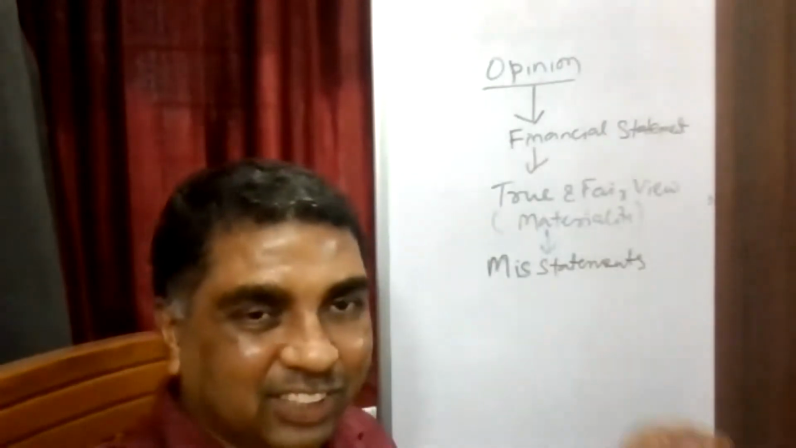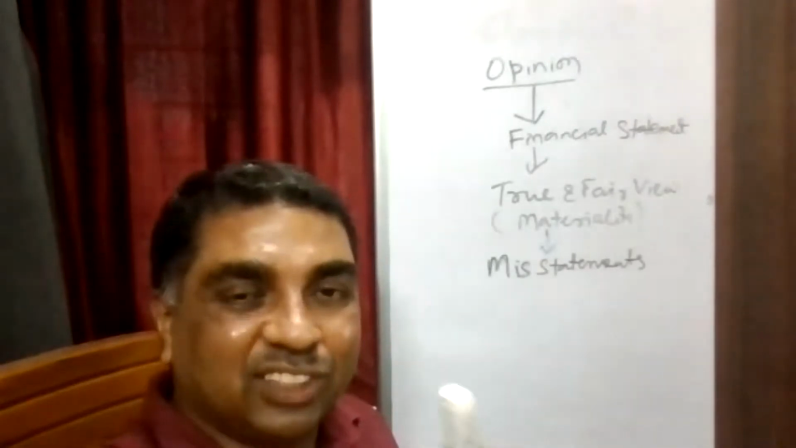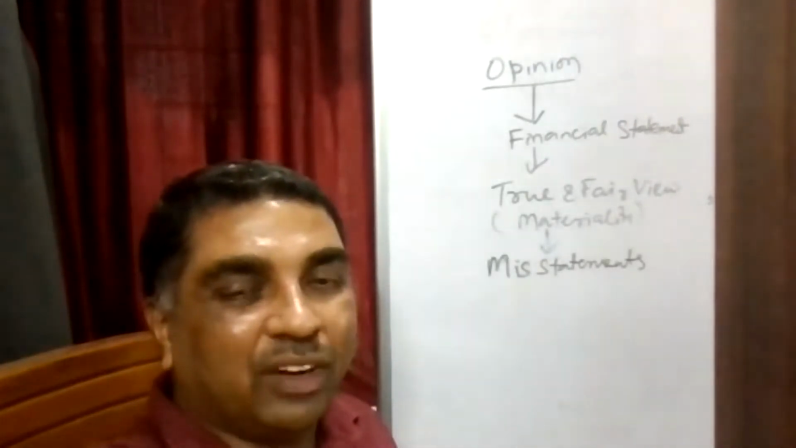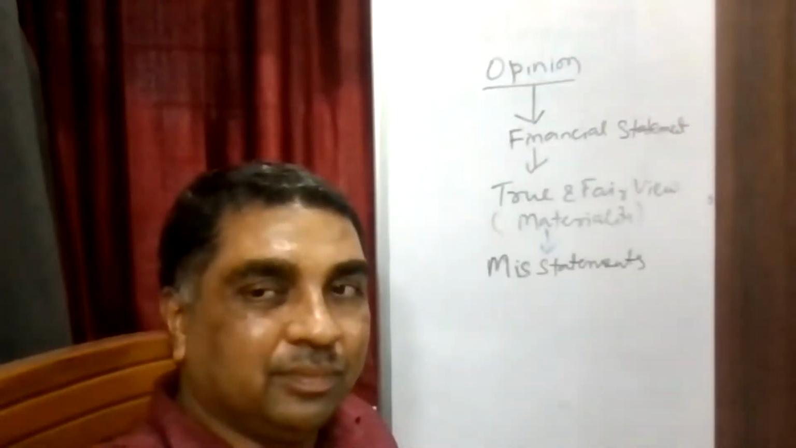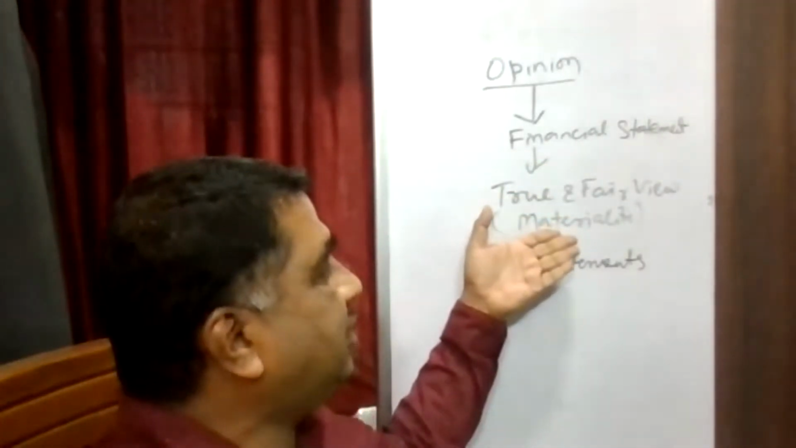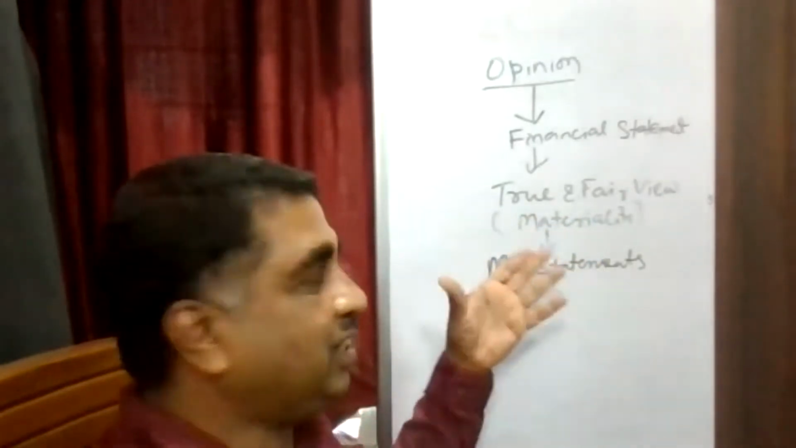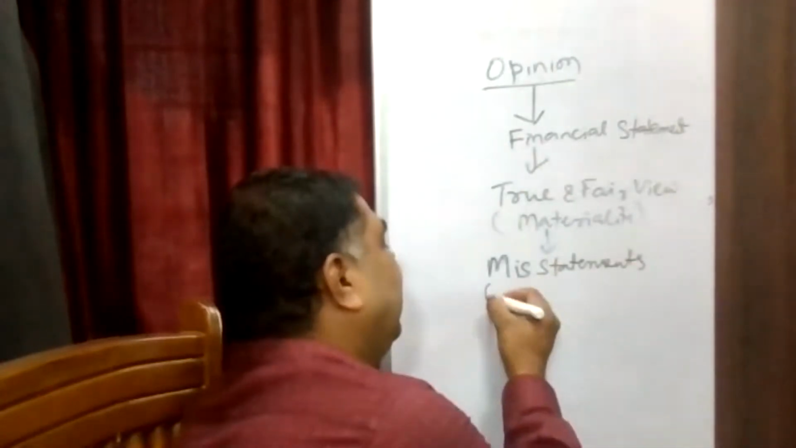Understood? This is the concept we discussed in our previous session. Even if there is some error, the financial statements may still be considered as showing a true and fair view. Are you agreeing with me? Yes, sir. Okay. Now, when we are talking about the financial statements, we have to see whether they are showing a true and fair view, and they may contain misstatements, and these misstatements have to be evaluated on the basis of materiality.